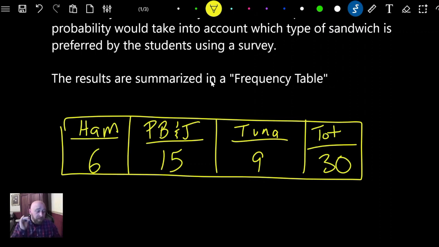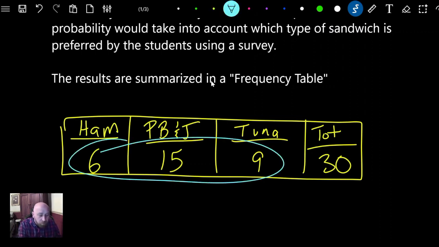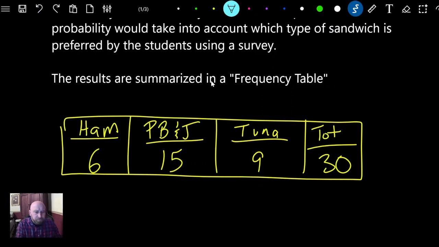All right. So 6 ham, 15 peanut butter and jelly, that's me, and then 9 tuna. Now remember, there were 30 total people surveyed. So these numbers should equal 30, right? So let's try it. 6 plus 15 is 21, 21 plus 9 is 30. Bingo, we got it. So your total should always equal the different ones that you inputted. However many you input, that should always be your total. Okay. Now, what are we going to do with that information?